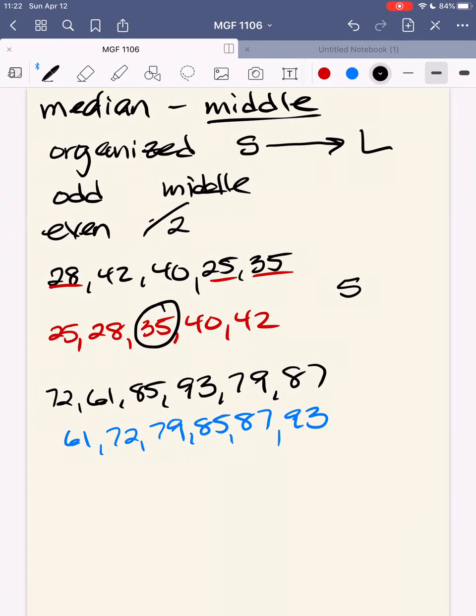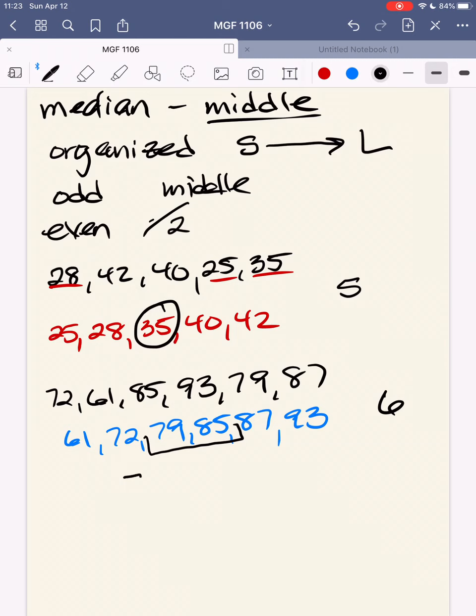Here I have 6 data points, so I want to look at my 2 middle ones, which are 79 and 85.